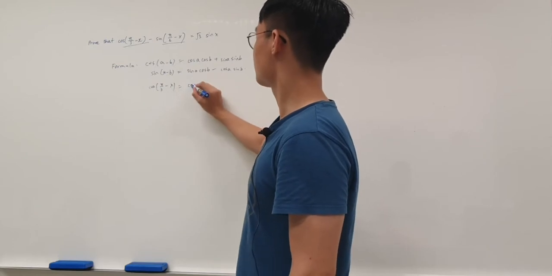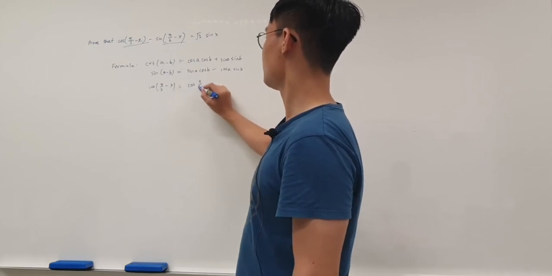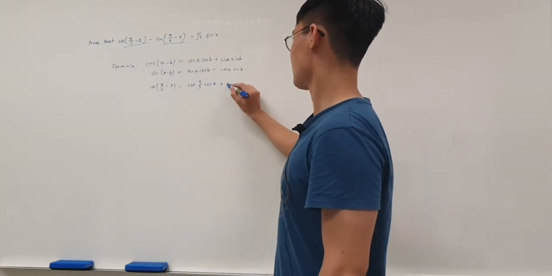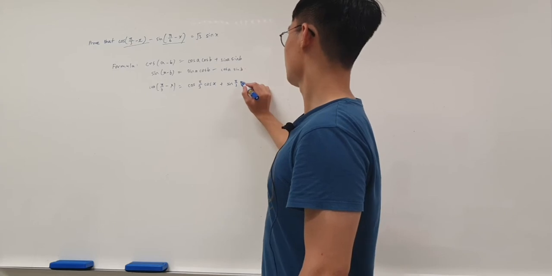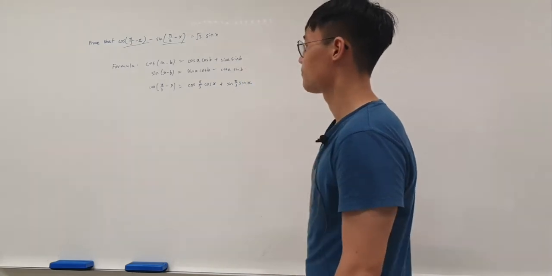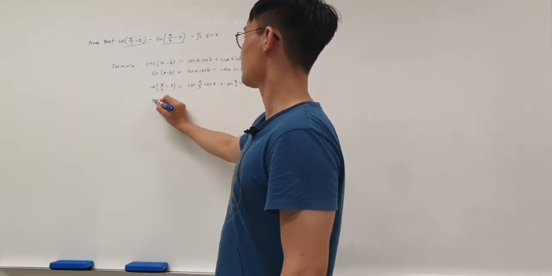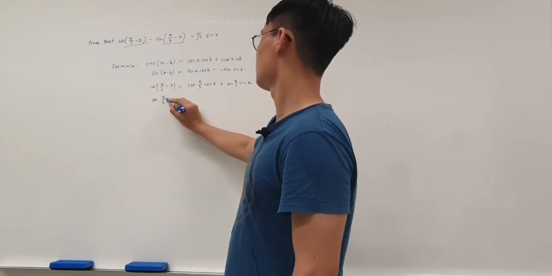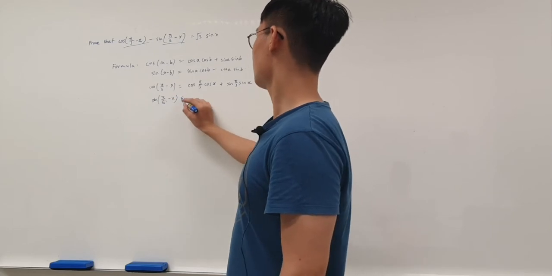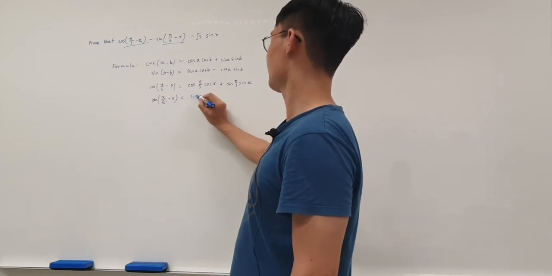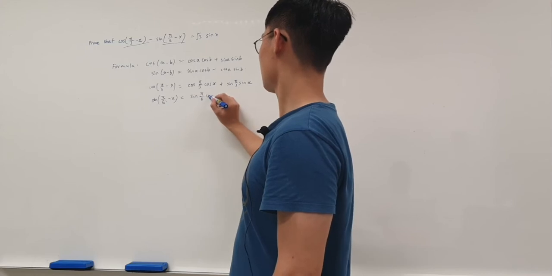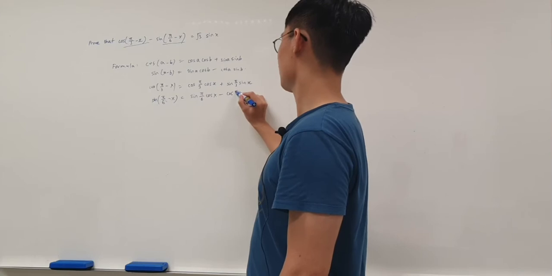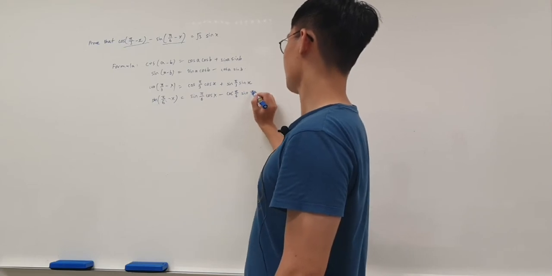So this is equal to cosine pi over 3 cosine x plus sine pi over 3 sine x. And sine of pi over 6 minus x is equal to, just plug it in, sine pi over 6 cosine x minus cosine pi over 6 sine x.